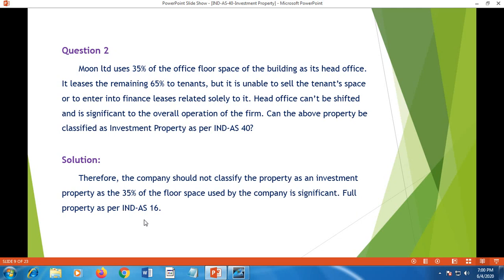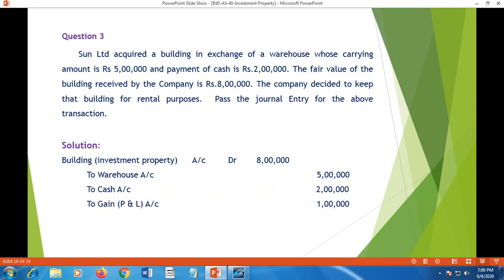Full property as per Ind AS 16 has to be considered. That means there is no possibility of considering the floor as investment property. The whole floor space should be considered as property under Ind AS 16, not under Ind AS 40.